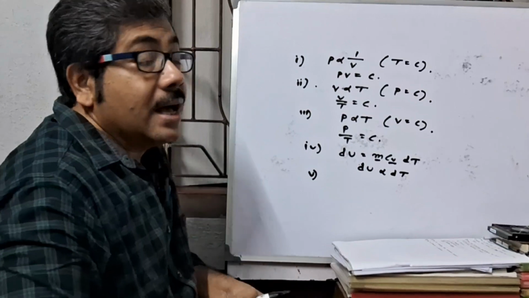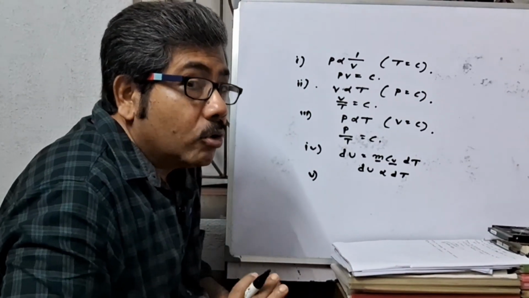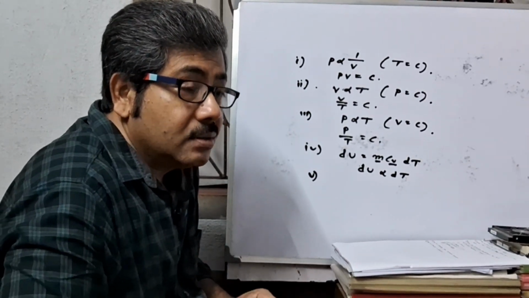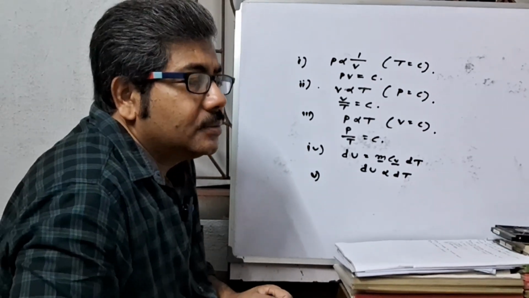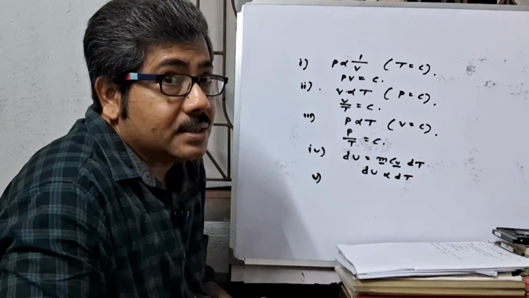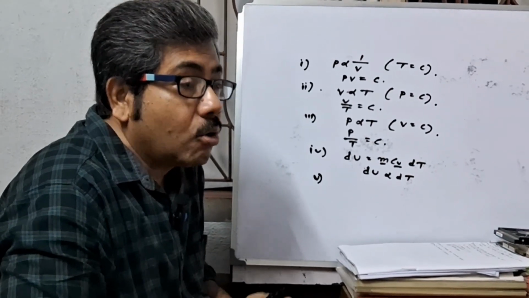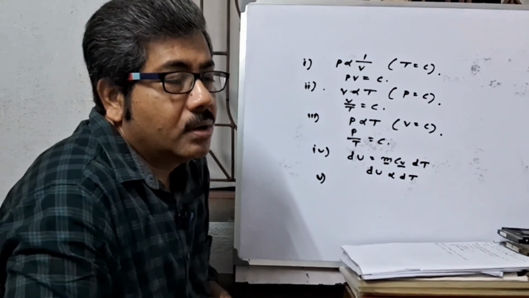Number 5, Avogadro's law. The same molecular weight of all the perfect gases under the same pressure and temperature occupies the same volume.